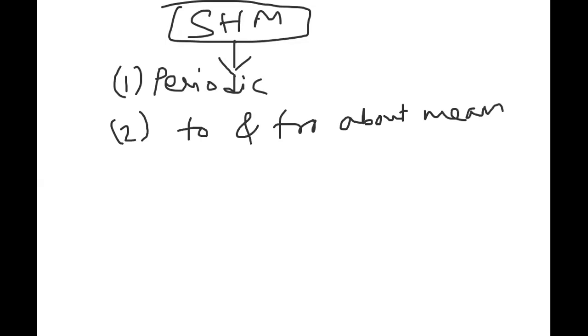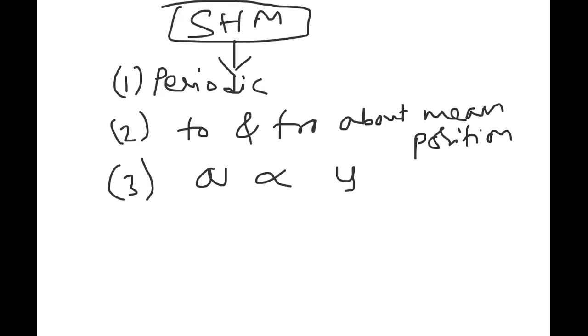So the condition is satisfied. The third condition is that acceleration is directly proportional to displacement but opposite in direction. Very important to be noted.